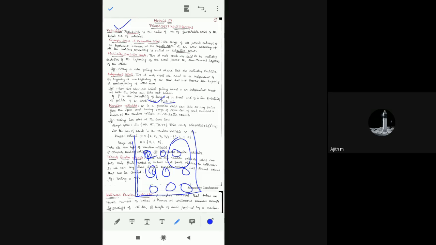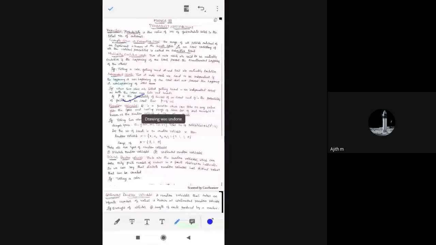Which can take any value from the space and having range of some set of real numbers is known as a random variable. Okay, so we should give a range of set of real numbers, and I will show you how to take a random variable and how to take the range of a random variable. That concept we'll see now.